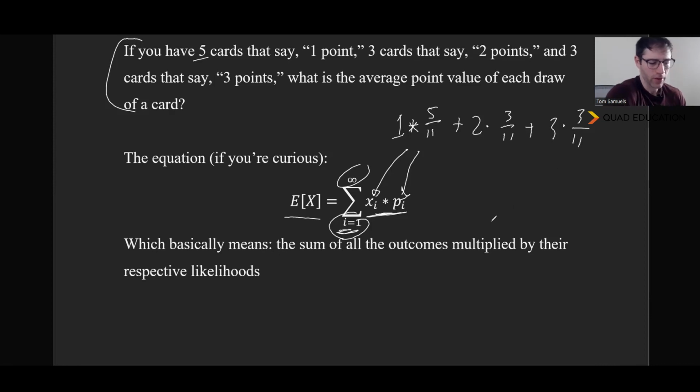And if you think about just basic factoring and seeing what you're really doing with this over 11, that's the same thing as 5 times 1 plus 2 times 3. I suppose I should flip that around. It's 3 times 2. It's 3 cards at 2 points, but you know what I'm talking about. And then 3 times 3 here, all over 11.